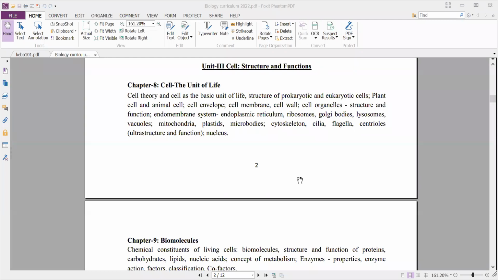centrioles, their ultrastructure and function, how the centrioles, cilia, flagella and cytoskeleton function. And we'll also study the nucleus and chromosomes.